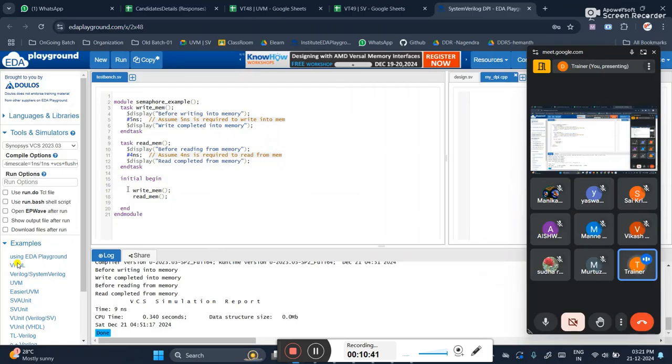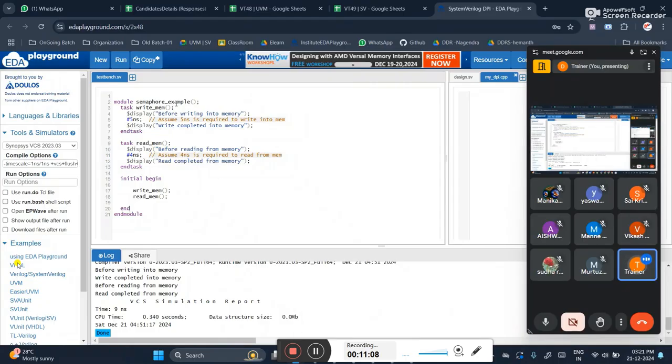See, suppose if I remove that fork join, I am able to get my requirement. It means first the write operation is executed, then only the read operation is executed, one after the other. In the initial begin, if you write it, one after the other only the things get executed, correct? Then I can tell my colleague to remove fork join, but I can't, because he might have written it for some other application according to his code requirement. He has written the code, I can't disturb his code.